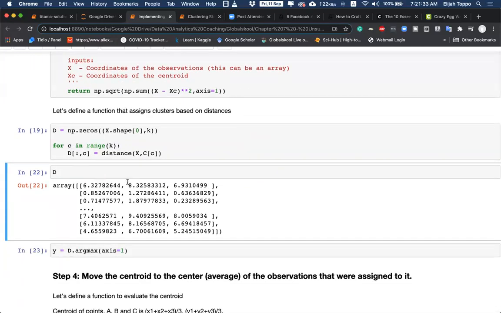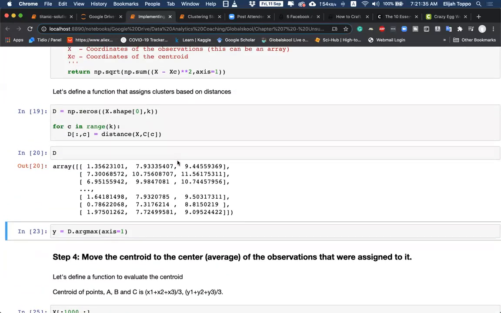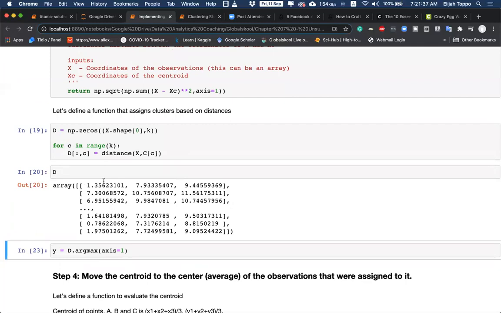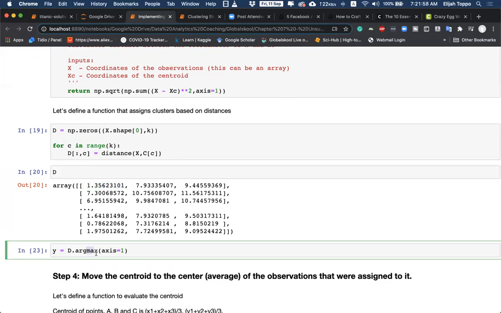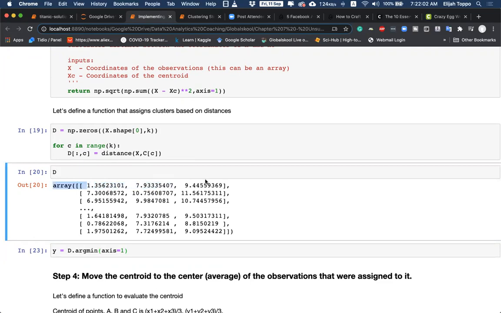Let me show you what the distance matrix looks like. We have this distance matrix, which has 1000 rows and 3 columns. Let me look at the first data point. The first data point is 1.3 units away from centroid 0, 7.9 units away from centroid 2, and 9.44 from centroid 3. We know that we are going for the closest value. So this data point 1 will belong to cluster 0.